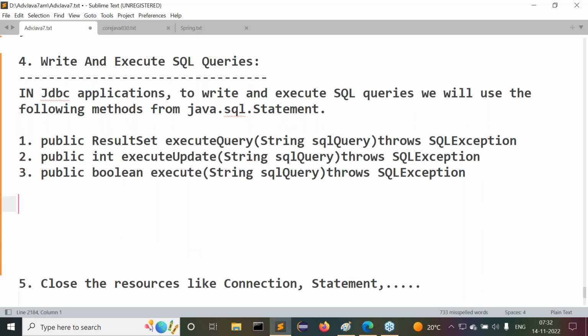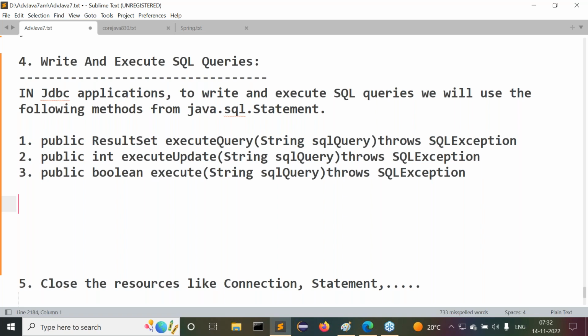Overall, 3 methods are available. Understand, guys? What are the methods we are going to use to write and execute SQL queries? 3 methods from Statement: public ResultSet executeQuery, public int executeUpdate, and public boolean execute, each taking a String SQL query and throwing SQLException. These are the 3 methods provided by Statement to execute our SQL queries.